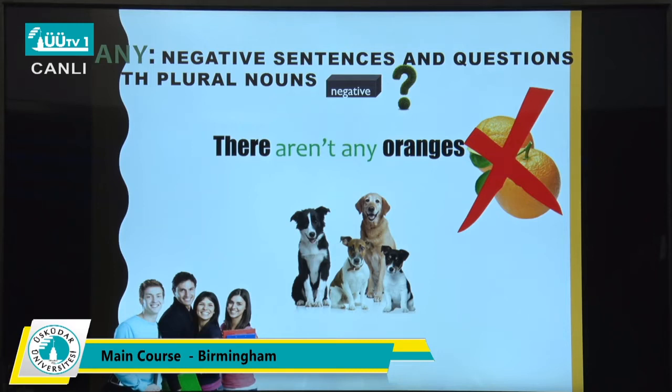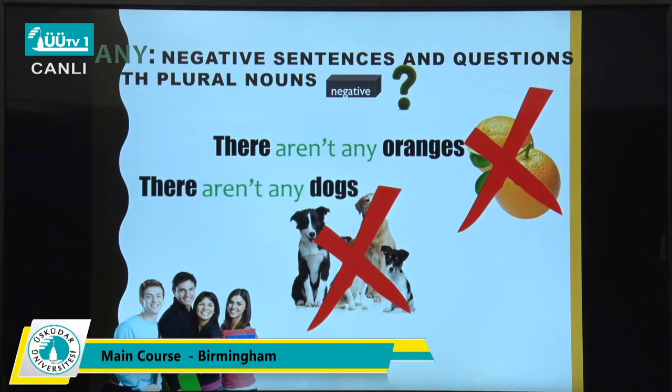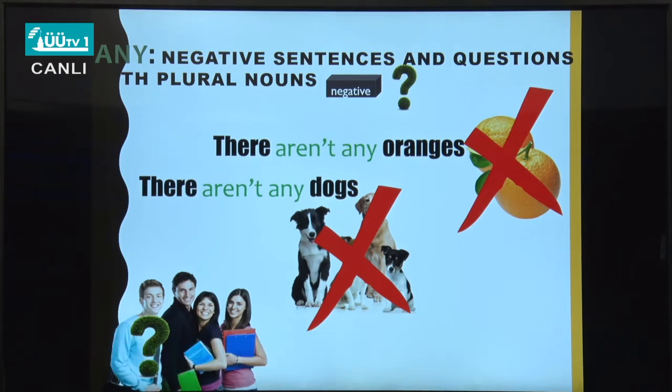So when you have a plural noun, or I can say a countable noun, and your sentence is negative, you say there aren't any oranges. What about dogs? Dogs, you know, are countable, so plural, you have 4 dogs here. So you say there aren't any dogs. What about the question? You say, are there any students?